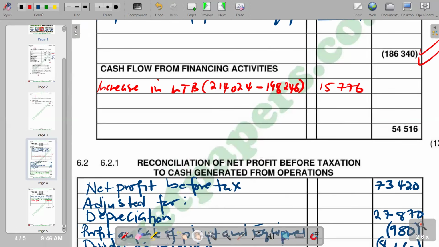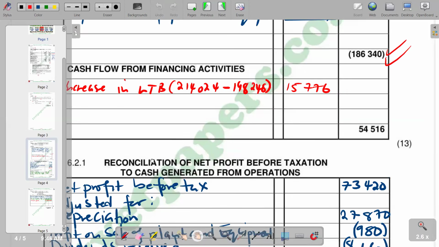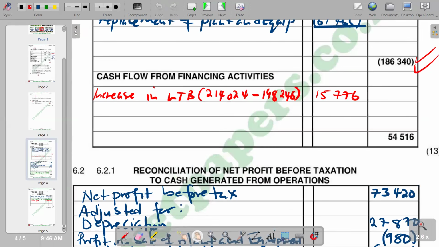Then with that, we also include the other movements of another loan that we have. We've got a short-term loan, which is a movement of 21,800 to 60,540, which is an increase again, which we are going to calculate by finding the difference. So we are saying increase in short-term loan.